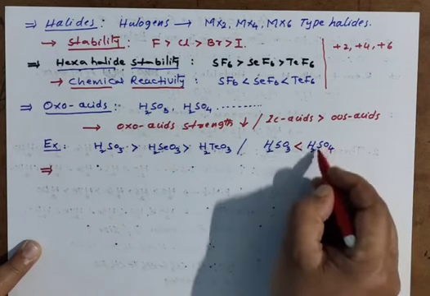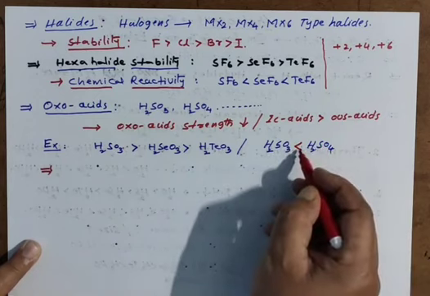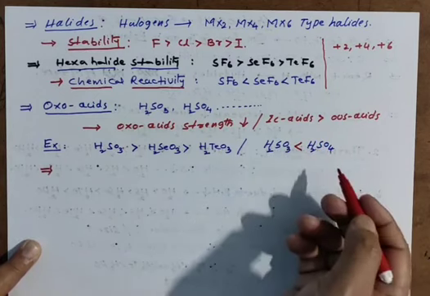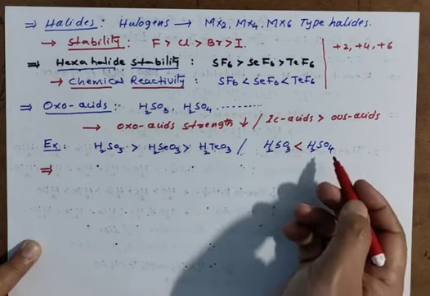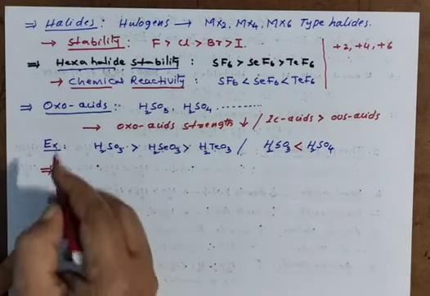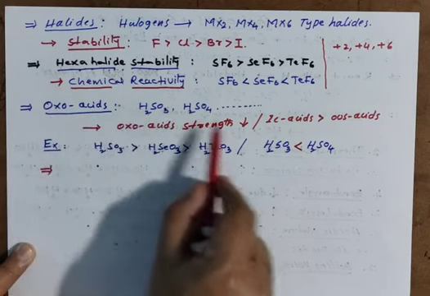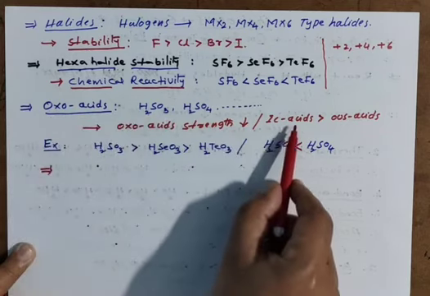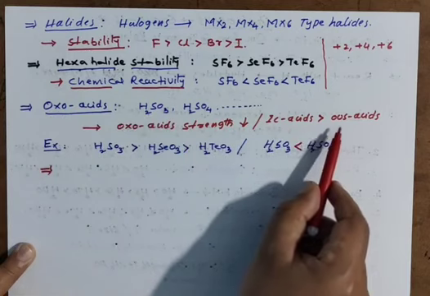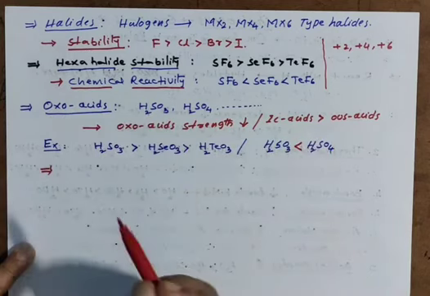Here the central atom oxidation number is more than here, you calculate. So where the central atom oxidation number is more, acidic strength is also more. So down the group, oxoacid strength is going to decrease, and ic acids are stronger than ous acids. So like this you have to remember.